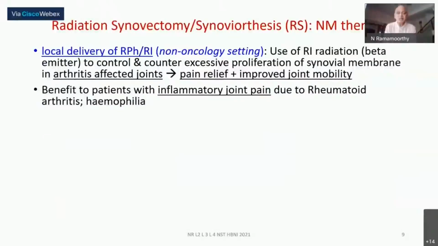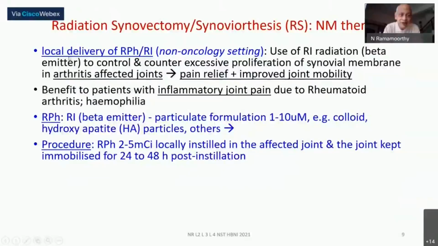This is the non-oncology, non-cancer setting. If nuclear medicine has a role, it has been in the case of certain kinds of inflammatory joint pain, like in the knee joint, finger joint, elbow joint, etc. People with arthritis develop this, and there are conventional methods of treatment also. There is some setting in which some of these people can no longer be treated by surgery or chemo drugs. In such cases, radioactive colloids are directly injected into the affected joint itself. That is why it is also called local delivery.